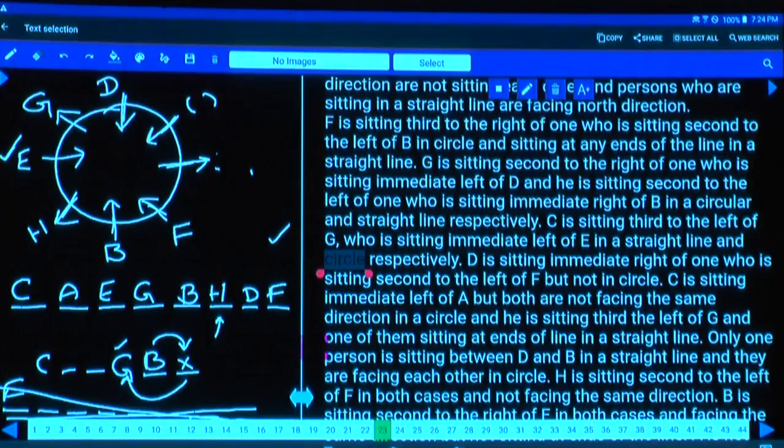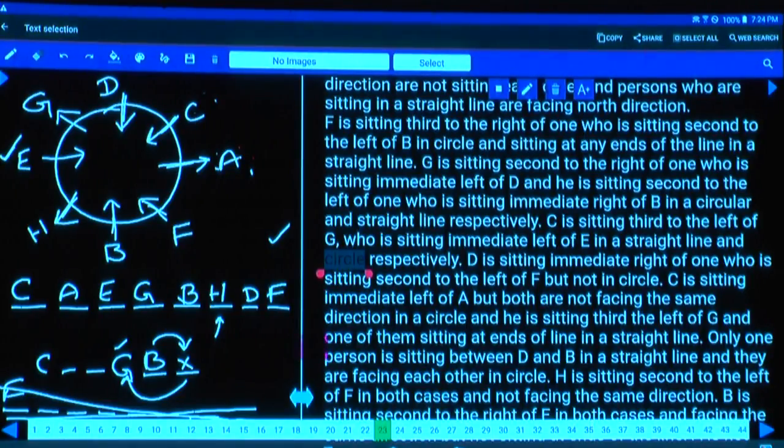C is to the immediate left of A, but both are not facing the same direction in a circle. Hence one is inward and one is outward. Now finally we are left with C and A. Now tell me whether C can be at this place or not. If C is here, then A will be here.